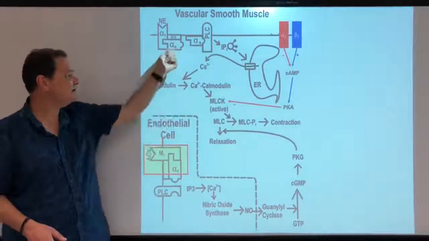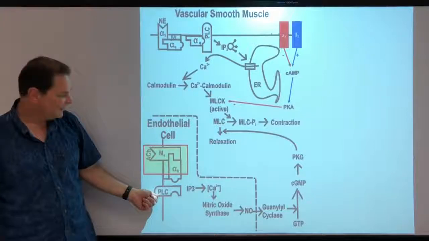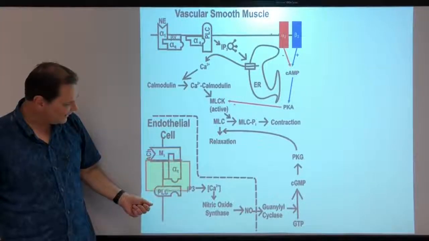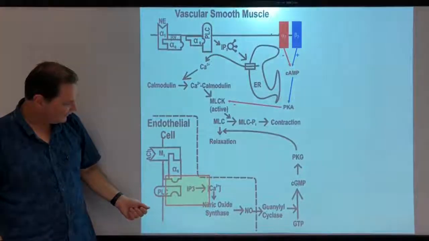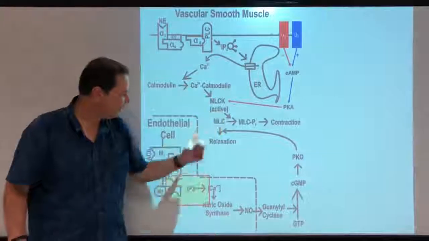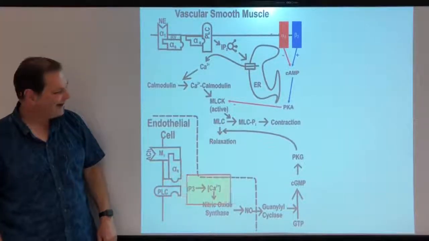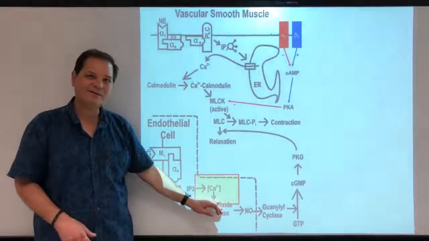Activation of Gq, increased PLC, increased IP3, and increased release from the ER, this time in endothelial cells, which increases calcium. And up until here, it's exactly the same.